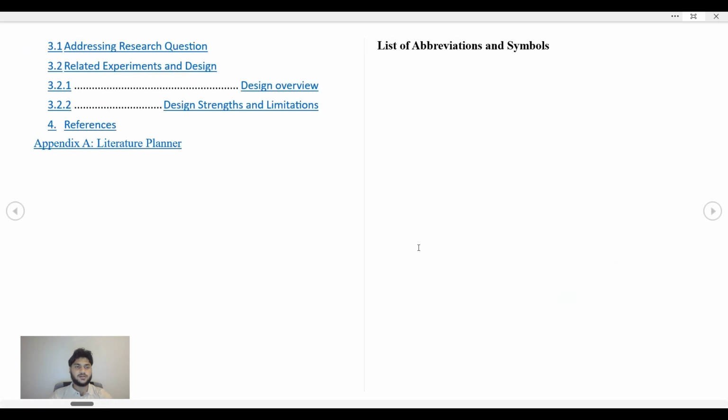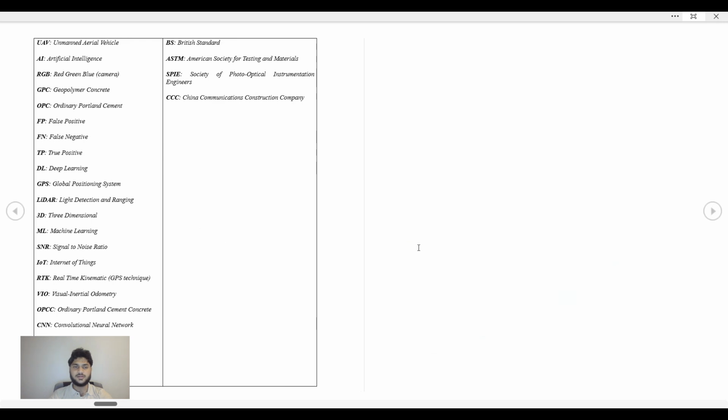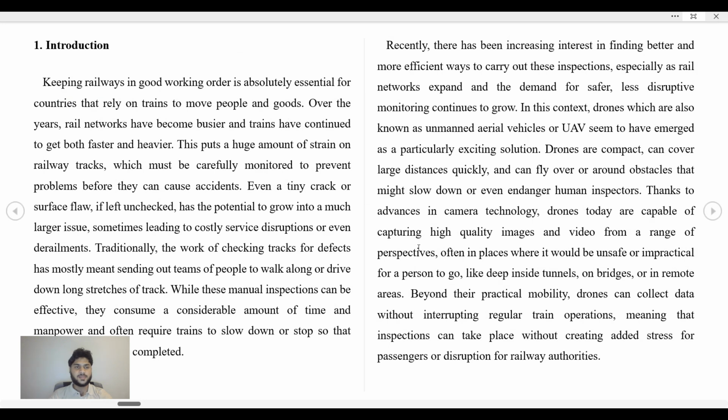These are all the list of abbreviations and symbols. UAV stands for unmanned aerial vehicle, IoT stands for Internet of Things, ML, machine learning. These are the most used abbreviations in this research.